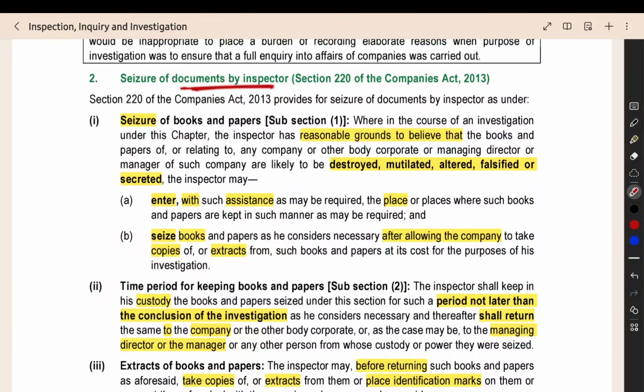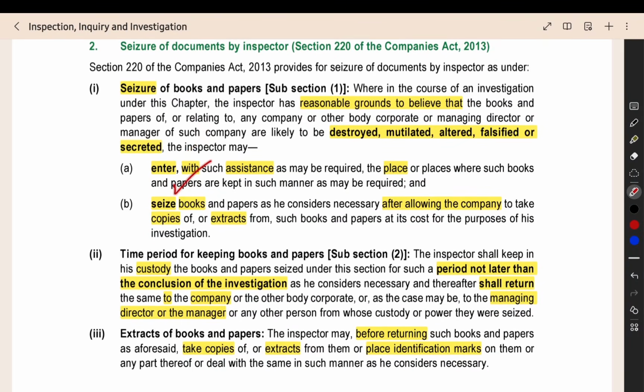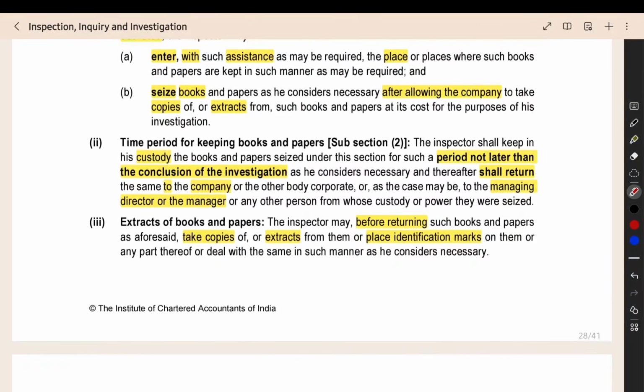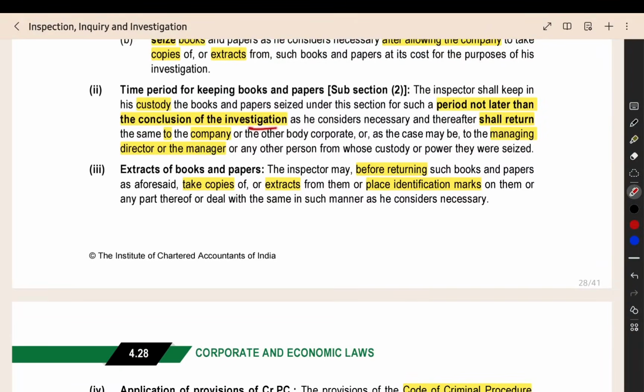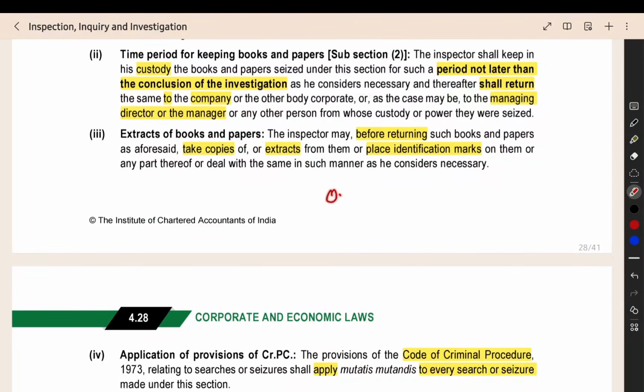Then seizure of documents by the inspector. When they can seize the documents, we already saw: when there's a chance to believe that the documents might be falsified, secreted, destroyed, mutilated, or altered in the same manner, if the documents can be damaged, then the persons can get the order and they can enter the place, seize the books and take them into their custody. The time period is up till the conclusion of the investigation.